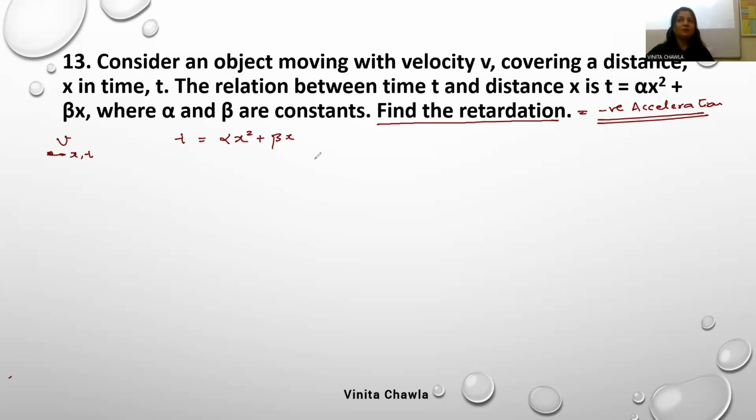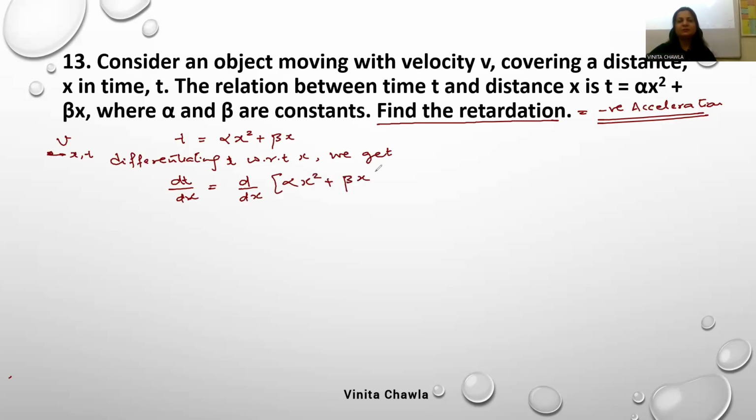But t is given. Now what will we do? Usually we differentiate with respect to time, but here we'll differentiate with respect to x. Differentiating t with respect to x, we get dt by dx is d by dx of alpha x square plus beta x.